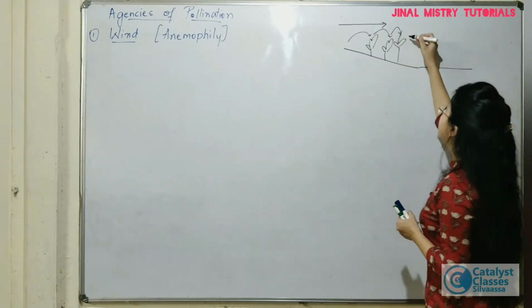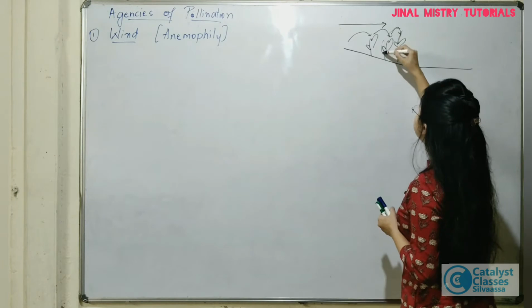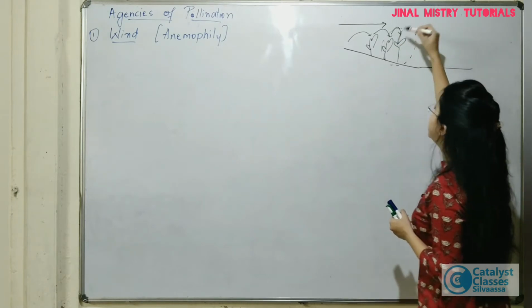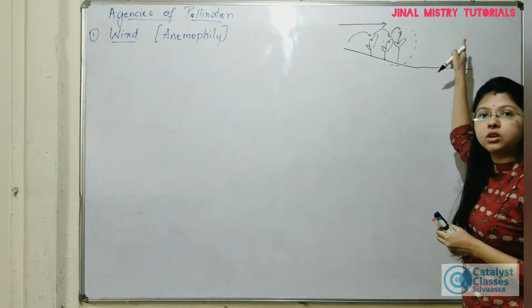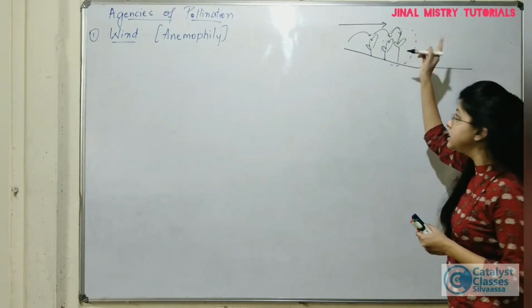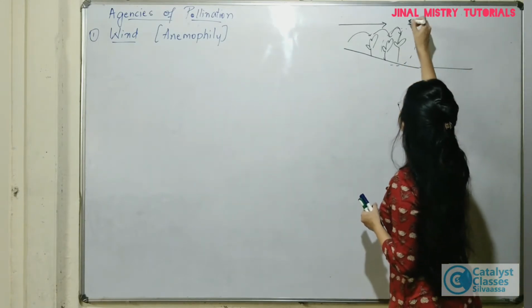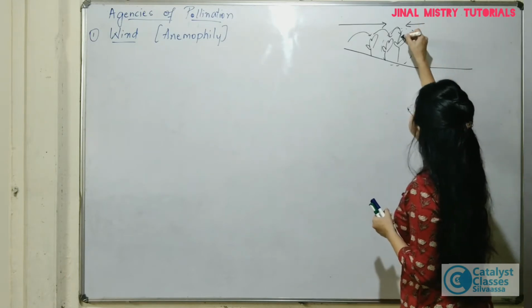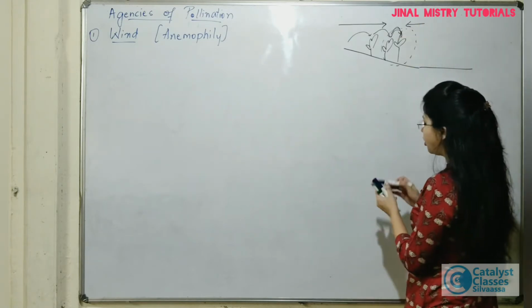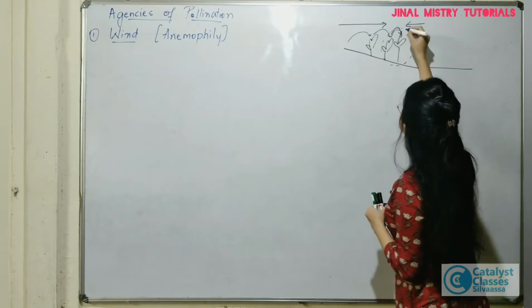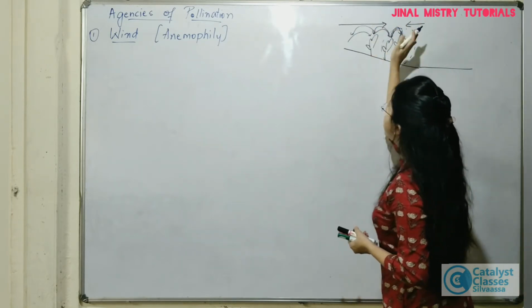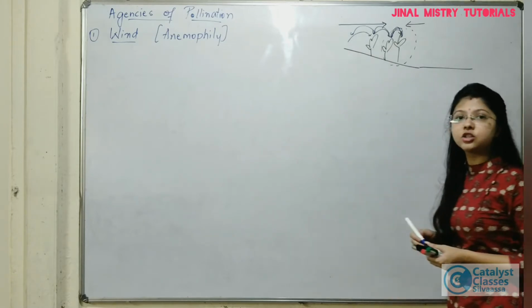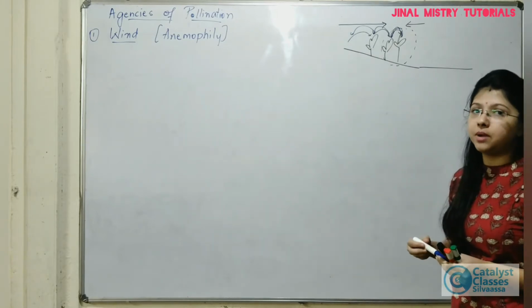But those trees which come here at the last, the chances of their pollens getting pollinated are very less. Instead, if the direction of wind is this, then there will be maximum chances of pollination, because the pollen from this plant is going to land here, from this to here, or you can say they are going to land in a particular direction where there are more plants.